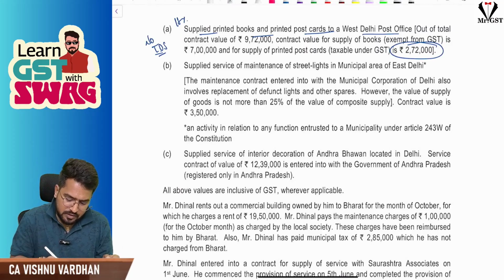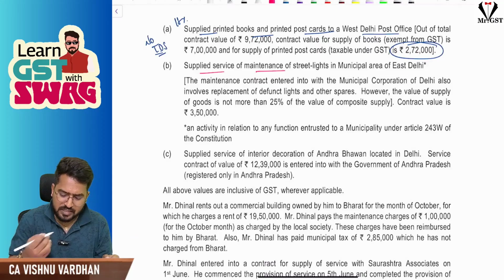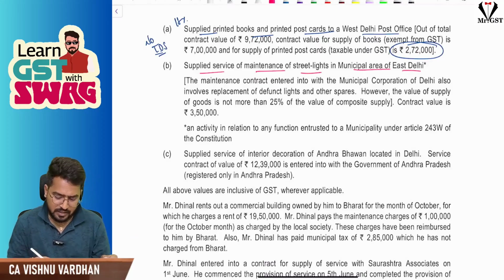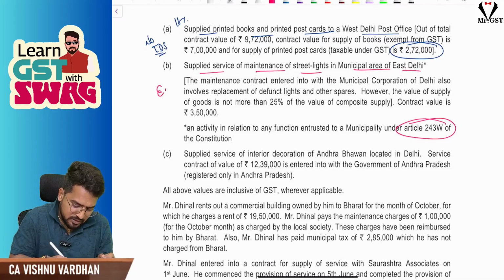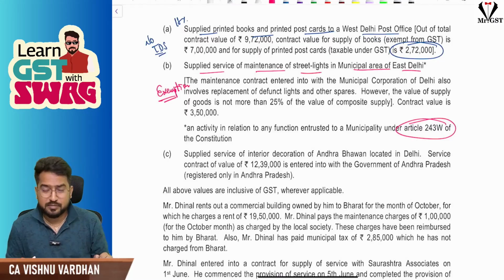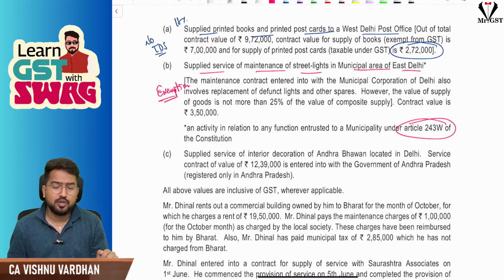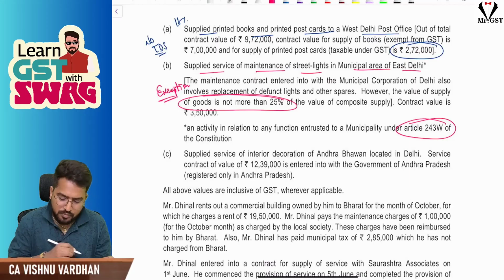Next, supplied service of maintenance of street lights in municipal area East Delhi. Again, sir, this is related to article 243W services, where the 75-25 ratio, you remember there is an exemption for this. If you don't remember, then you should definitely revise exemptions properly. So there is an exemption where any person provides services to government for the activities entrusted to them under article 243W, where the value of goods is not exceeding 25%. Here value of goods used is not more than 25%, exemption is there, so no TDS here.